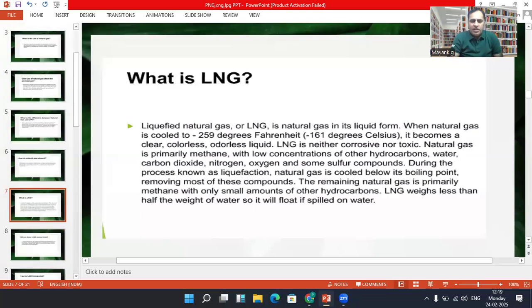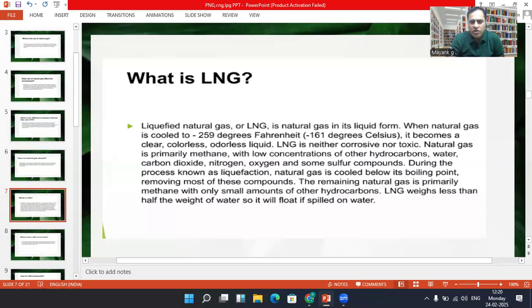So as I covered in the previous slide, LNG is the liquefied form of natural gas. When natural gas is cooled to minus 161 degrees Celsius, it becomes a clear, odorless liquid. LNG is neither corrosive nor toxic. Natural gas is primarily methane with a low concentration of hydrocarbons, water, carbon dioxide, nitrogen, oxygen, and some sulfur compounds.